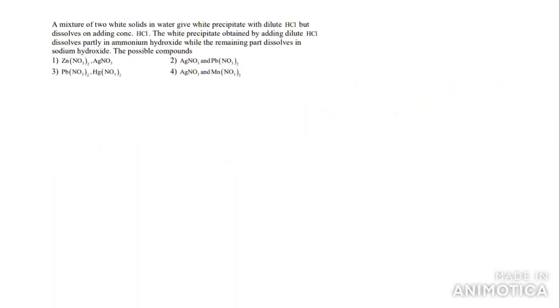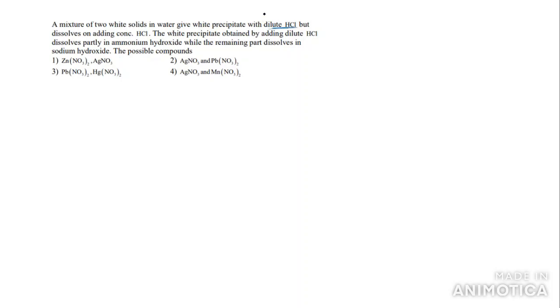Next question. A mixture of two solids in water gives a precipitate with dilute HCl, but it dissolves on adding concentrated HCl. The same question was discussed in the previous paper also. The precipitate dissolves in ammonium hydroxide, and the remaining part dissolves in sodium hydroxide. What are the possible compounds? A white precipitate with dilute HCl.